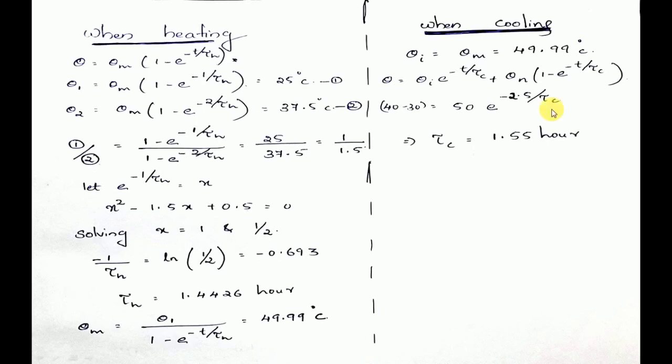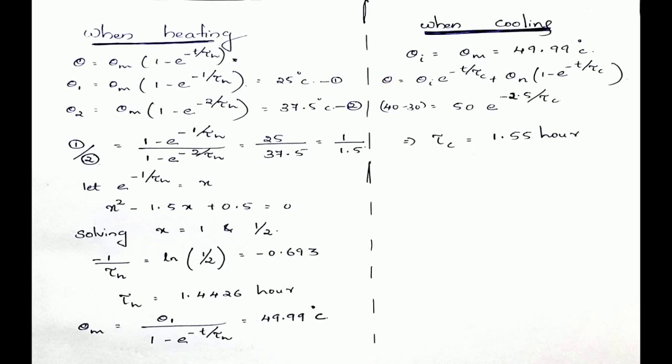If nothing is mentioned in the question, then you can consider the machine is being in shutdown position for a longer period of time. So in that case you can easily neglect the term theta n. So you are going to find the value of tau c. So theta is actually the temperature rise over the ambient medium, and its magnitude is given as 40, and the ambient medium's temperature is also given as 30.